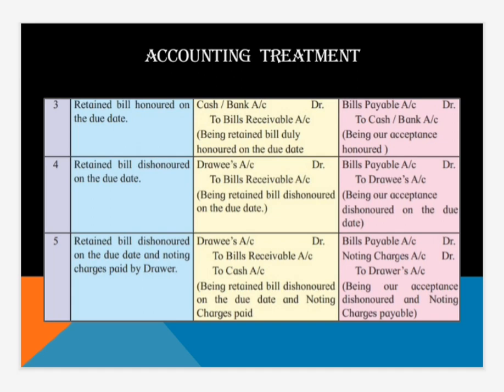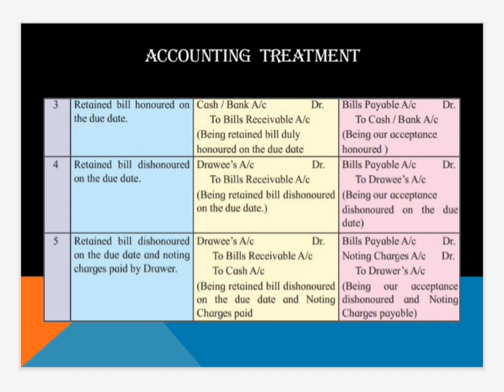The fourth transaction is the retained bill dishonored on due date. Dishonored means whenever a drawee doesn't make the payment of the bill on due date, it gets dishonored. So in the books of the drawer, we will debit drawee's account and credit bills receivable account. And in the books of the drawee, we will debit bills payable account and credit drawer's account.